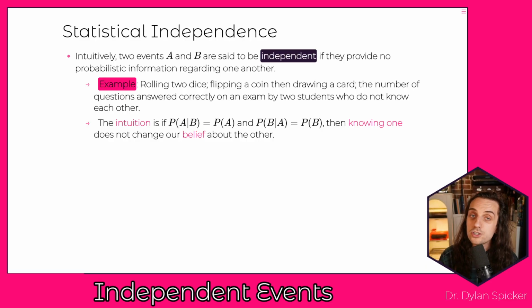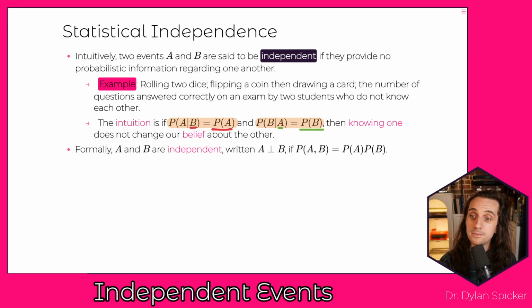Right? The intuition is that if our conditional probability of A given B is equal to the probability of A, and the probability of B given A is equal to the probability of B, then knowing one thing does not change our belief about the other. And so if we have that the conditional probability of A given B is equal to the probability of A, then if I tell you that B has happened, that has not changed your belief about the probability of A. And similarly, if we have that the probability of B given A is equal to the probability of B, well then if I tell you that A has happened, that has not changed your probability about B. Okay? And so knowing one thing does not influence the other.